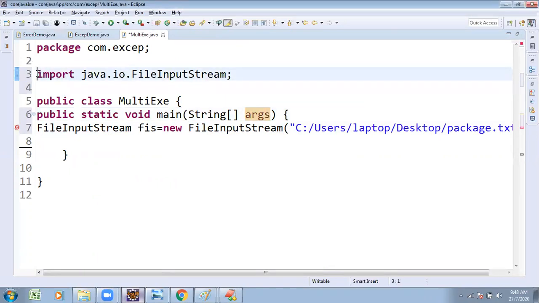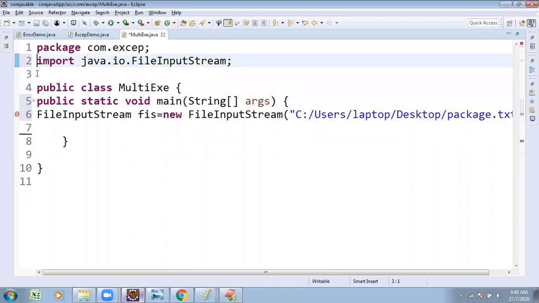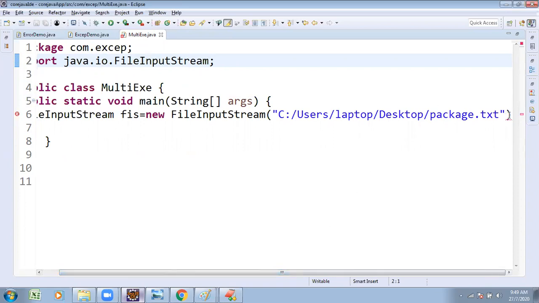That's why I imported the package. While using Scanner, we imported the util package; while using FileInputStream, we use java.io.FileInputStream. Previously there was an error, but now observe, keep the cursor over it: syntax error. What is the mistake I made? At the end, I forgot to give the semicolon.